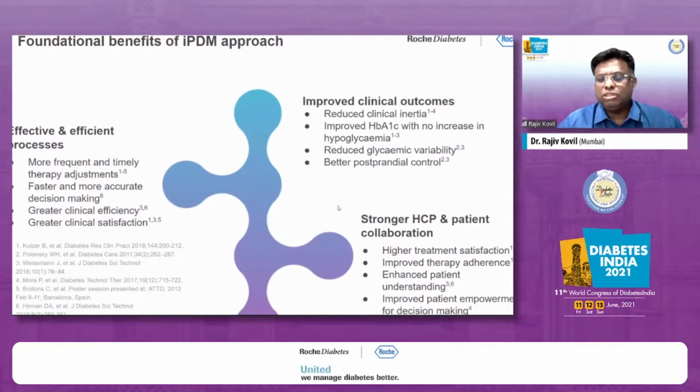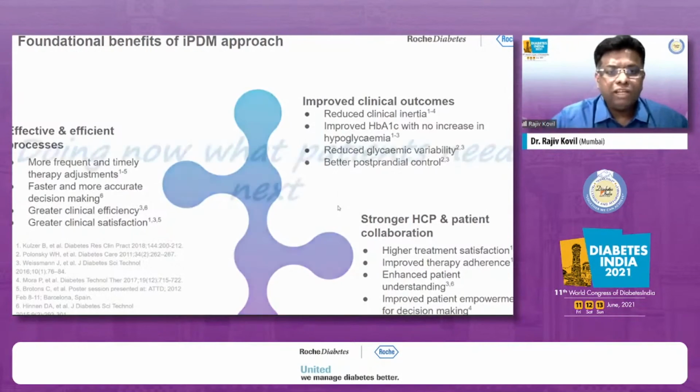Many a time a patient comes with 3 months of SMBG, and all that the doctor does is flick off the paper and ask him, give me your fasting, PP. And that's where the trouble lies. If we can have documentation done in a much more visually satisfying way, you can have much better patient-doctor engagement, which finally ends up with improved HbA1c with no increase in hypoglycemia, reduction in variability, better postprandial control. Most importantly, in chronic care, we need a patient for dal roti and champagne. We need chronic care patients to follow up with us, and a good collaboration using good evidence-based medicine is what IPDM will give you at the end.